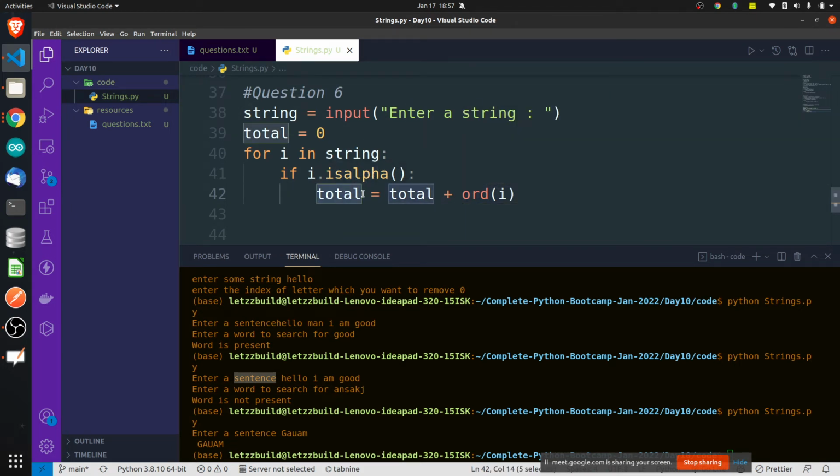Let's say the previous total was 5. Now it will again do total plus ord of i. So 5 plus ord of whatever value is there, and whatever answer comes will again be stored in total. You can print total.